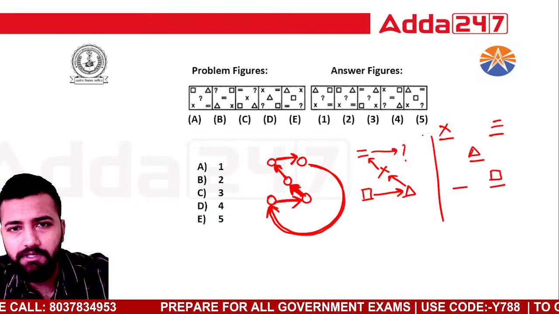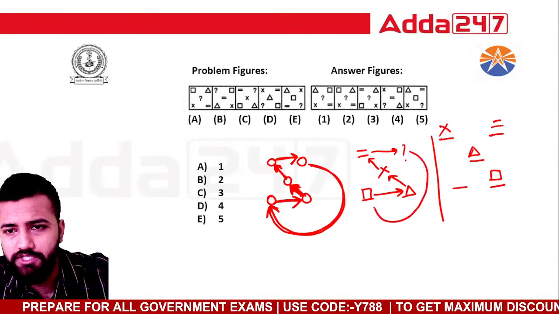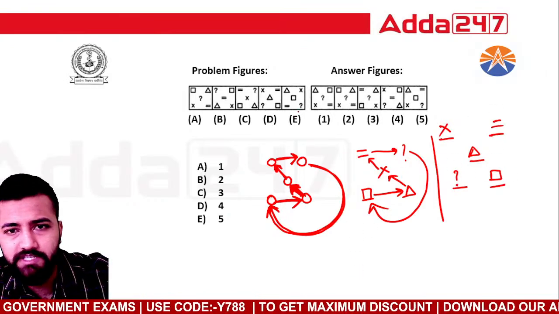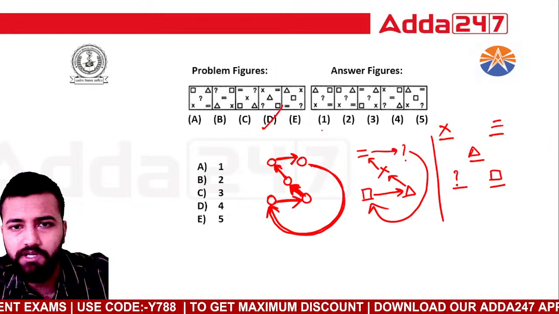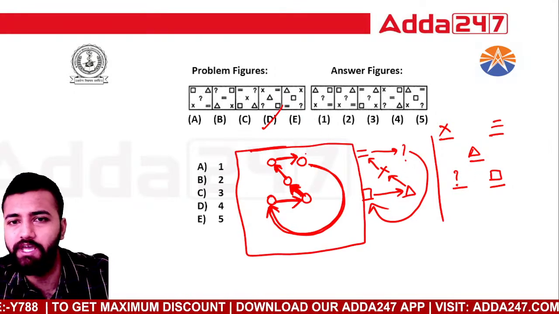And then what will happen? The two signs interchange, right? So here you have the question mark, this question mark will come here. Let's see if figure D matches or not. Figure D, yes. So it matches, that means this particular sequence is being followed in this particular diagram, right?